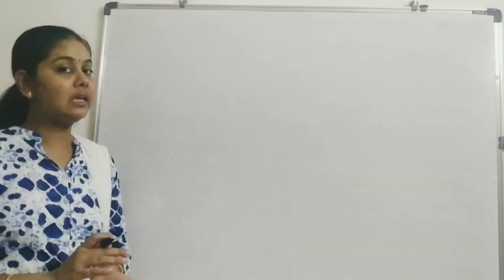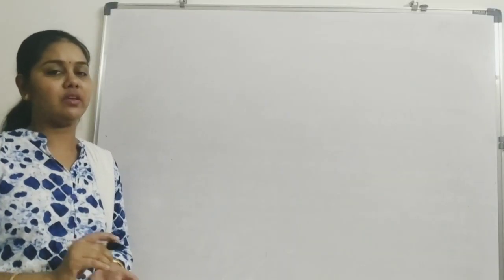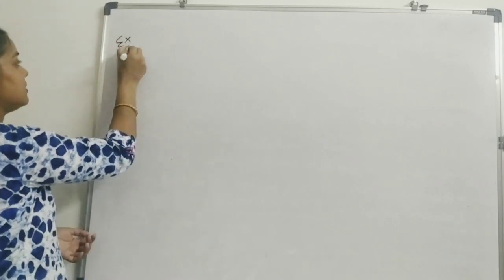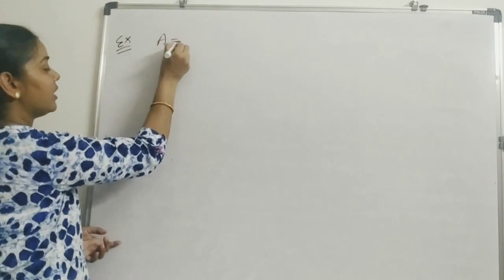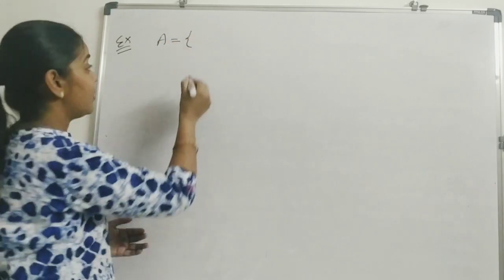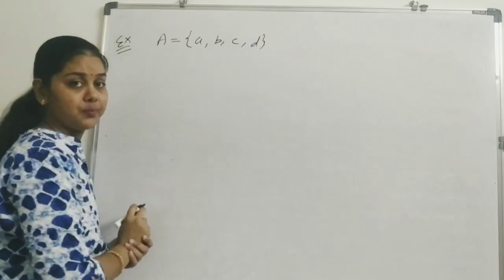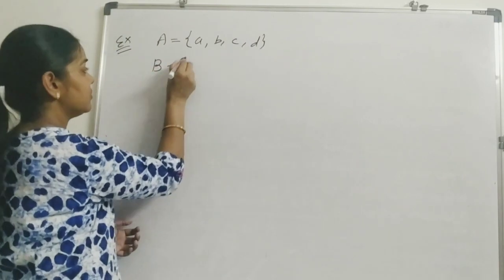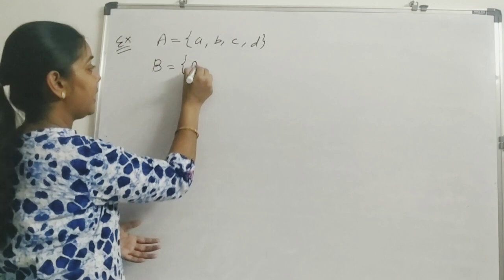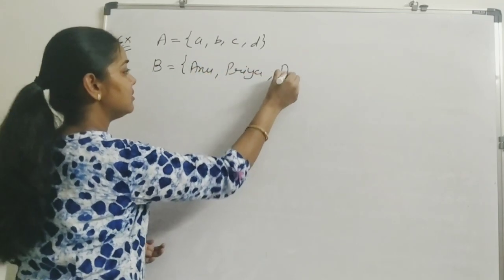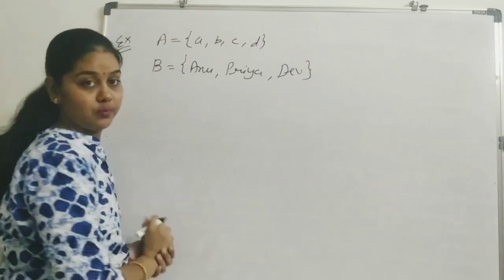Okay, in the last module we gave an example which is like this. In set A, I have the alphabets A, B, C and D. And in set B, I have some names like Anu, Priya and, suppose, Dev.